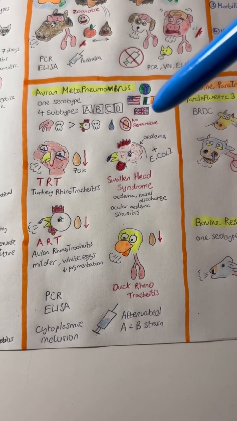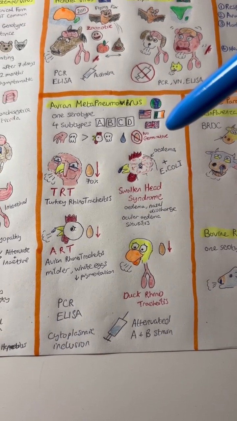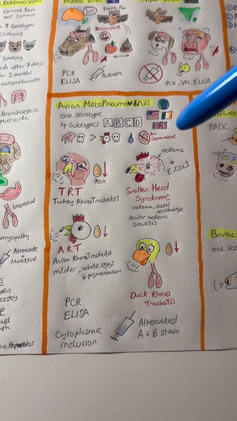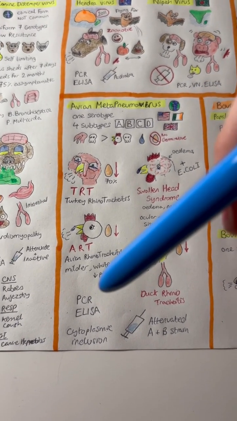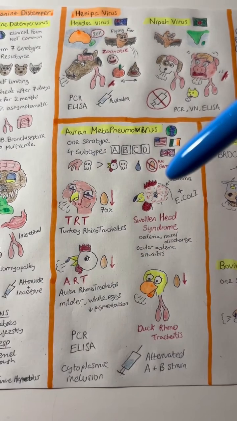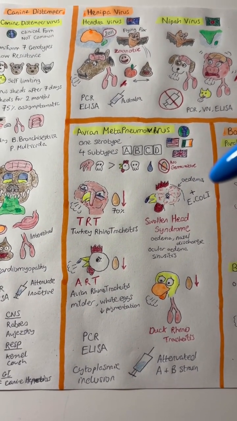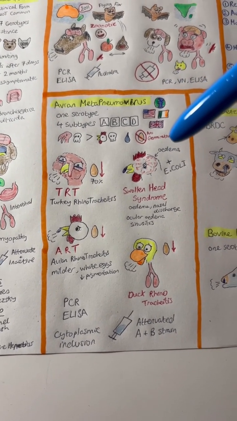In the pathology, it's often shown that the animals die from suffocation and pulmonary edema. There is also cytoplasmic inclusion bodies and degeneration of the oviduct. For diagnosis, we can use PCR and ELISA and viral neutralization. The differential diagnosis can be Newcastle disease, avian influenza, and infectious bronchitis. It can often be treated with antibiotics, as there is often secondary infections.